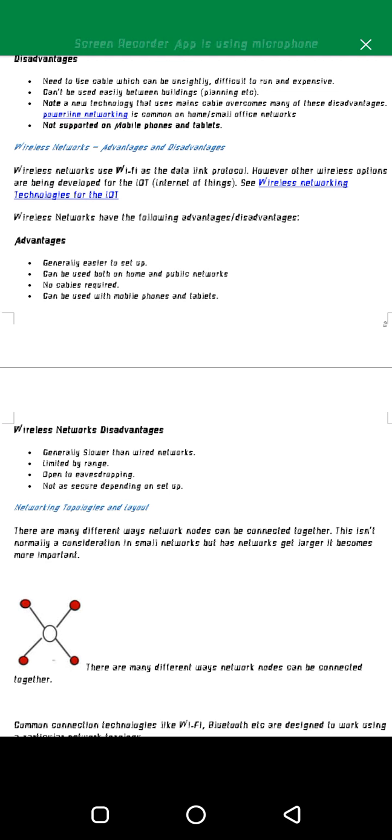The first advantage is, generally, wireless networks are easier to set up. You just activate your hotspot, put in a password, and connect to the wireless network.